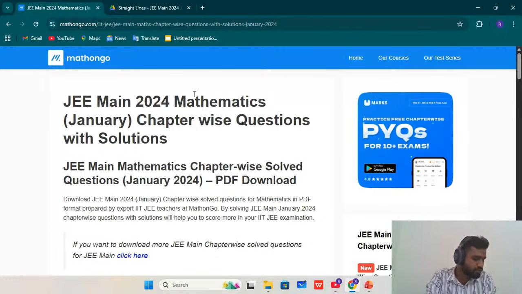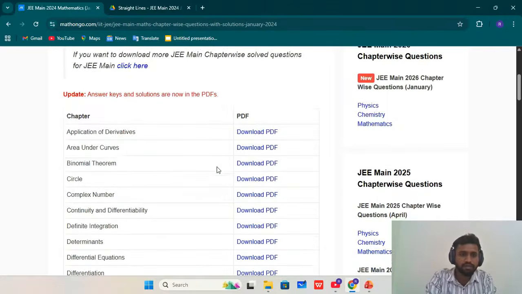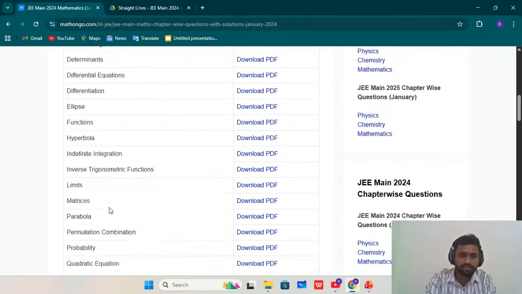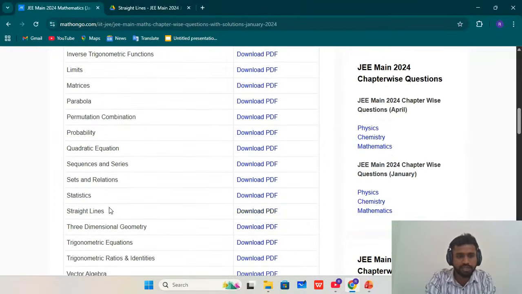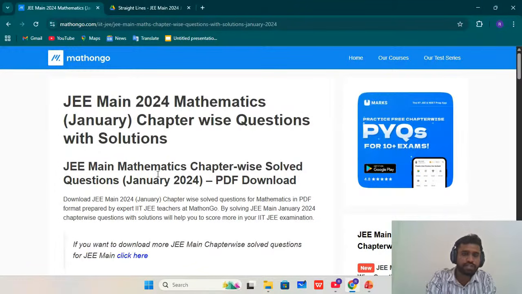So this is the Math on Go website. From here, I have downloaded these PDFs for straight lines of 2024 January shift. So here you can see 2024 January shift straight lines is available. All chapters are available here: application of derivatives, area under curve, all chapters. So you can download the straight lines of 2024 January.